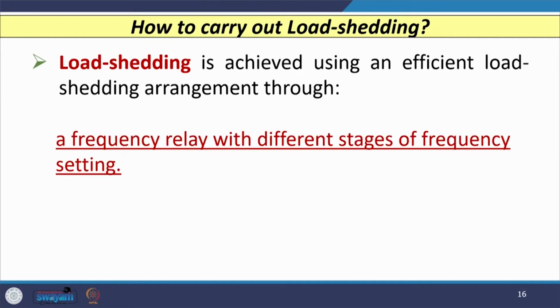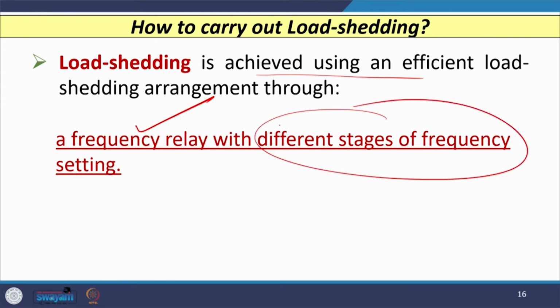So, load shedding is nothing but the removal of non-critical loads so that my frequency is maintained. Load shedding is usually achieved using an efficient load shedding arrangement scheme, and whatever scheme we decide is decided by a frequency relay with different stages of frequency setting.